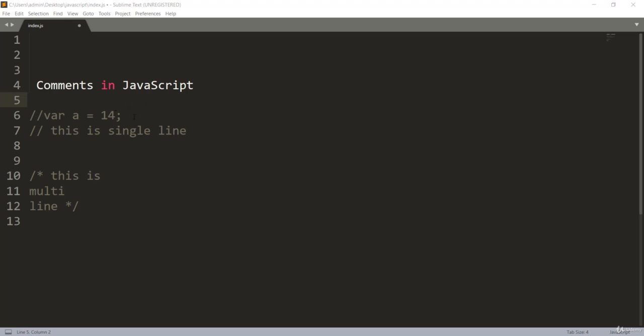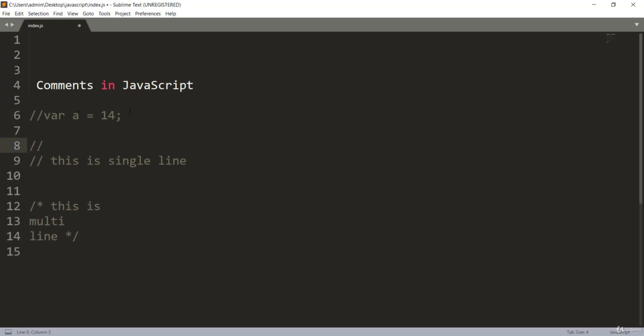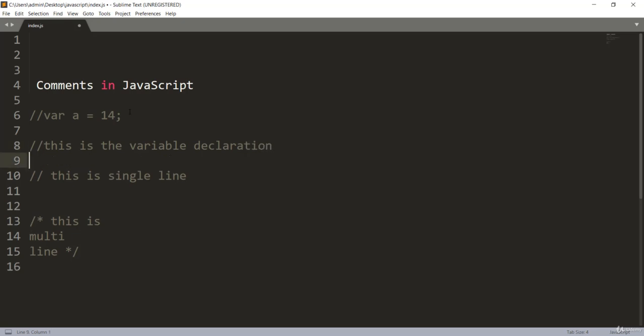If you write some code in JavaScript and give it to any other end user, they will understand and interpret the code because you put a comment over here, like "this is the variable declaration." This can be the message given to the end user so that they understand what you are doing with the code. That means it is used to add information about your code, warnings, or suggestions.